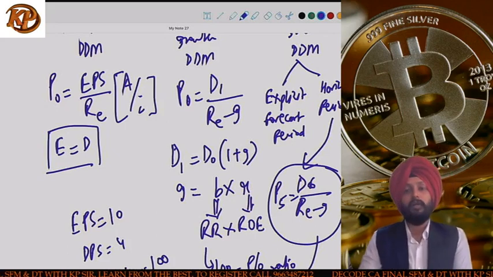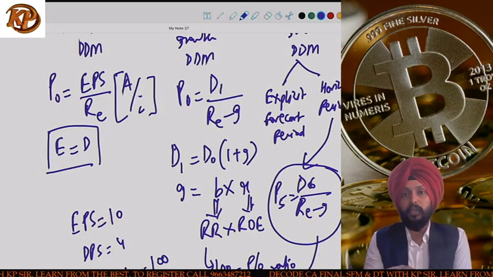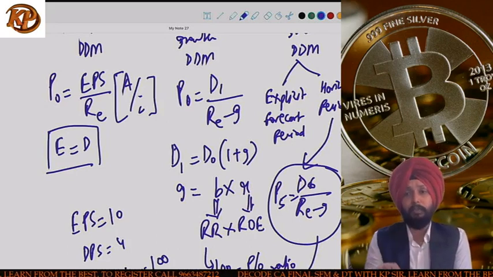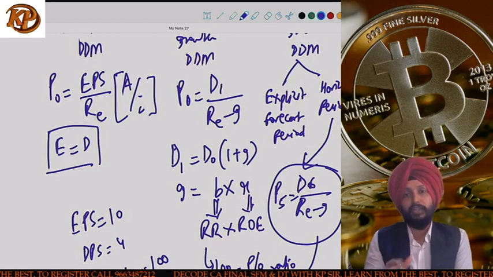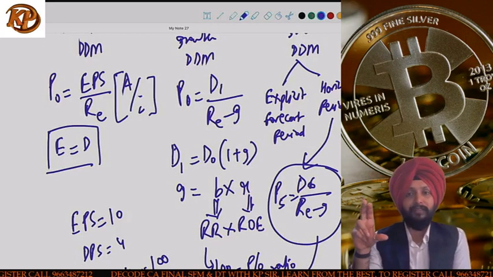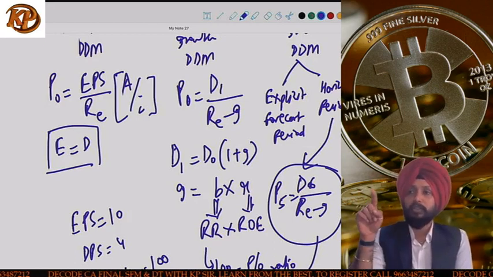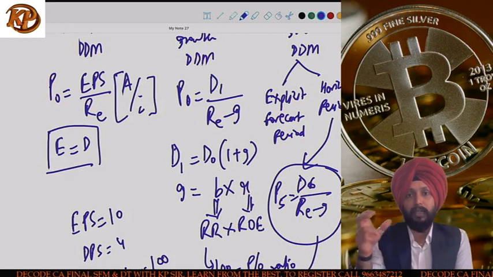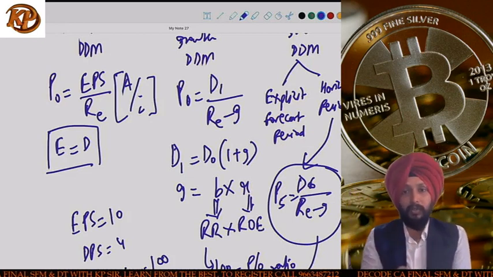Sometimes in case of multiple growth DDM, they will also provide you with the transition period. During the transition period, the growth rate will slowly come down every year, and in such cases stage 1 will become the sum total of the explicit forecast period and the transition period. For the transition period, we calculate how much dividend is falling each year, divided by the number of years during which that fall happens, and then you add the explicit forecast period and transition period.